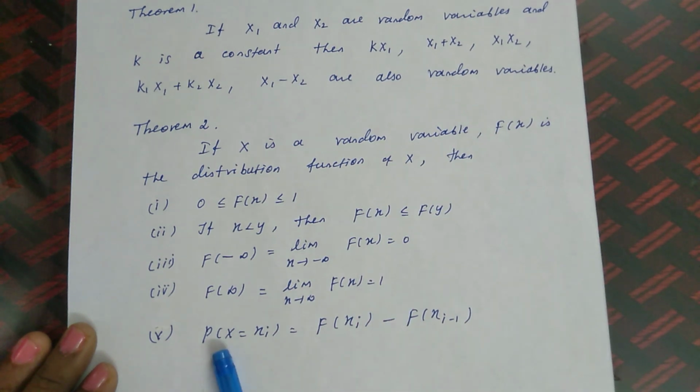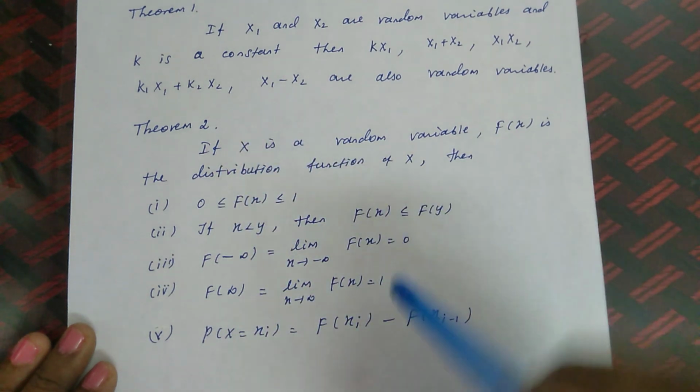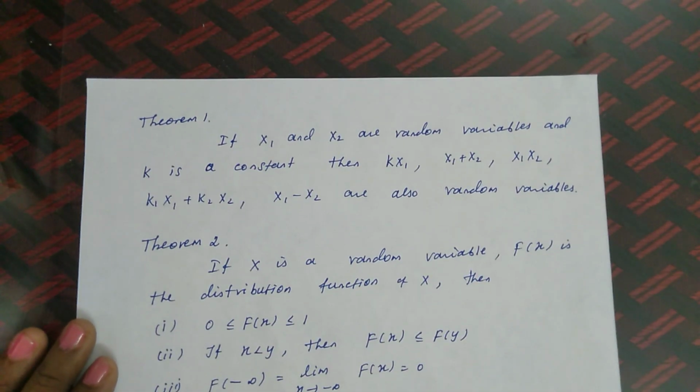Okay, and the last one is very important. P of x equal to xi is equal to F of xi minus F of xi minus 1. This condition we use in the problems. All the conditions are very important, especially the last one. For doing problems under the discrete random variable, we use the fifth condition very often. So these are the two important results under the discrete random variable.